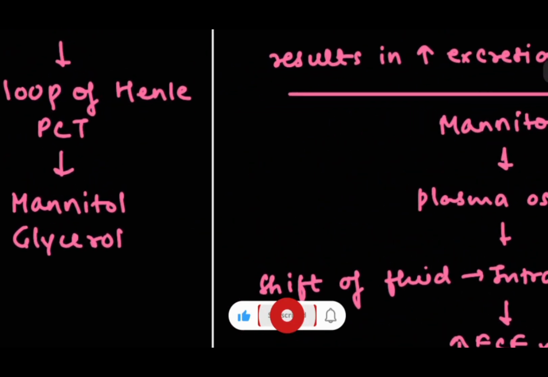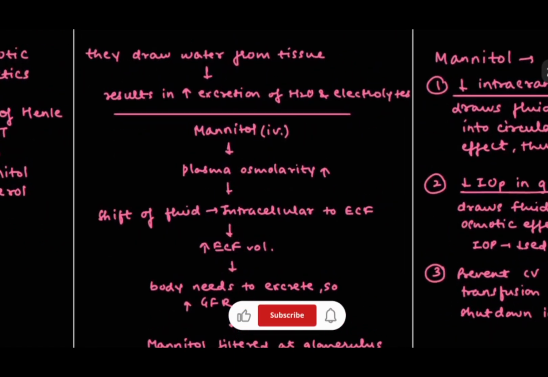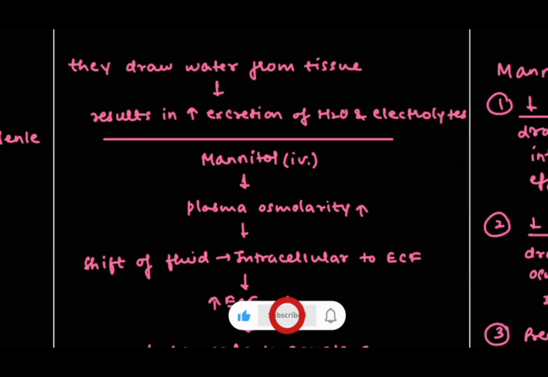Osmotic diuretics act on the loop of Henle and PCT, and they include mannitol, glycerol or isosorbide. Now we are going to see about the mechanism of action. So first they will draw water from the tissues. Now due to this there will be increased ECF volume, which will result in increased excretion of H2O and electrolytes.